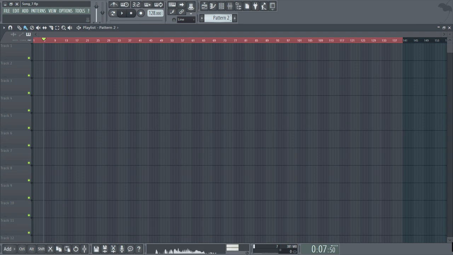So if you look at the pattern select window, you'll see that we're set to pattern 2, and so when I left click into the playlist, that pattern will appear. So let's just correlate the pattern number and track number within the playlist to keep things simple. So I'll put pattern 2 on track 2, go up to pattern 3, I can keep that on track 3. And so on and so forth.